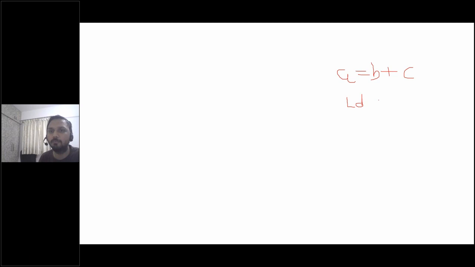It will execute something called load B into a register, say register 1. So I am loading the memory into a register. Similarly, the second operation is load C into register 2. So this one instruction in your code gets converted into multiple.